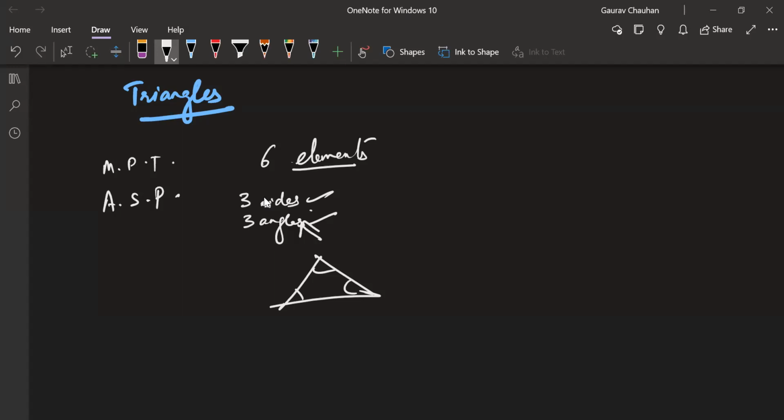Okay. What else do you remember about triangles? Anyone? Whatever you remember. It might be a small thing, minor thing. Go ahead, Riza. Very good. Exterior angle of a triangle is equal to the sum of the interior opposite angles, which is basically this particular angle is equal to the sum of this angle plus this angle. What's its name? Do you remember? Yes, Nishay? Exterior angle property, EAP. Yeah, exterior angle property.